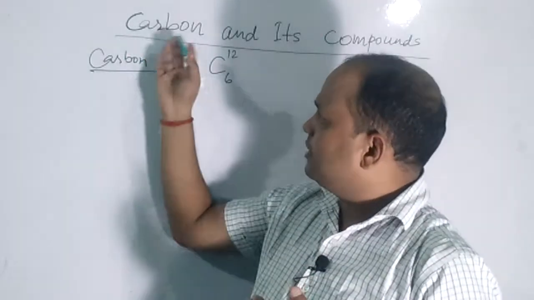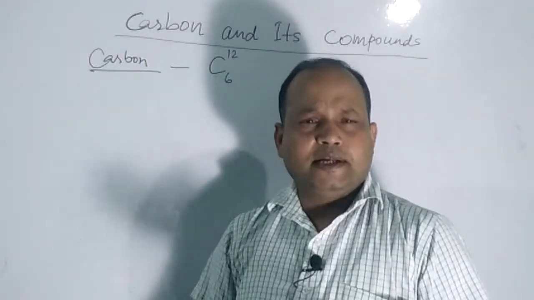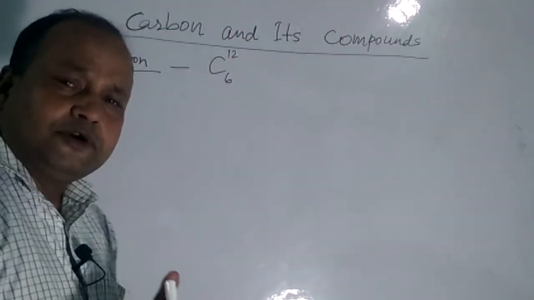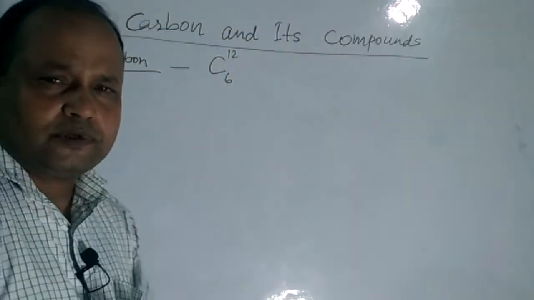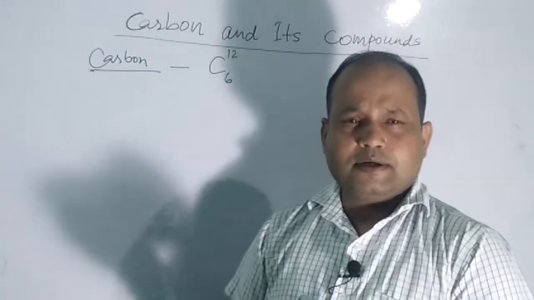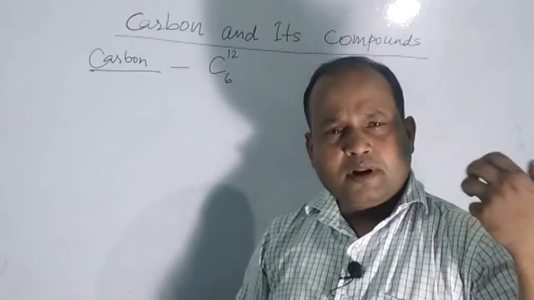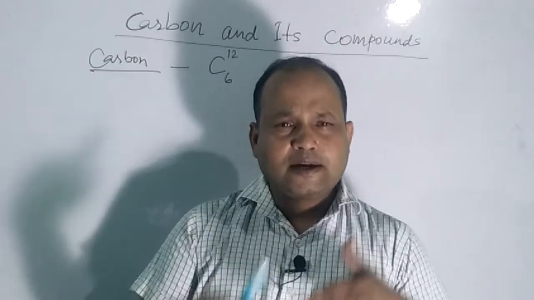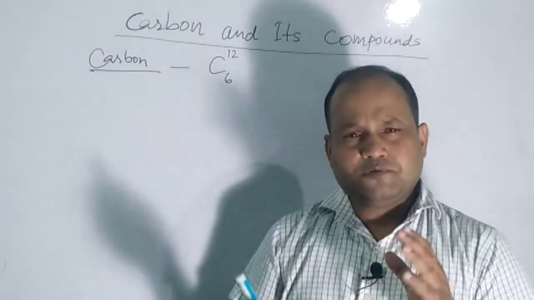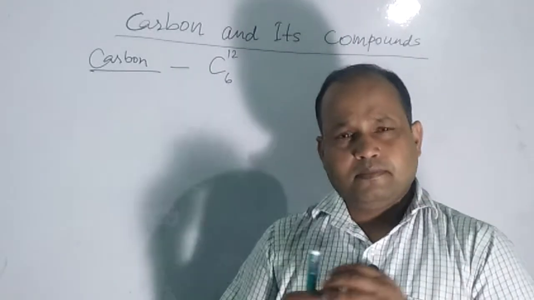So, first of all, carbon. It is one of the versatile elements which has a large number of compounds. Why is it possible? Carbon can form a large number of compounds. It can also form large chains because of its tetravalency.